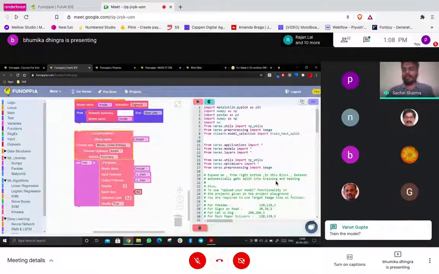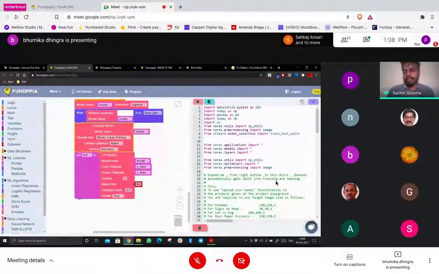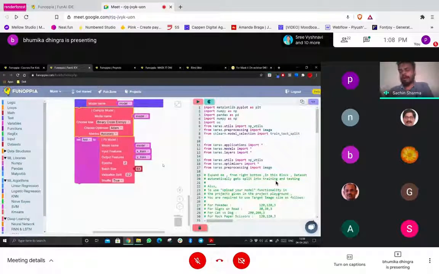So we are using this bunch of blocks over here, which will basically help us select the loss function, which Nikhil was explaining. It will go forward in the network, then check how much loss it has caused for that particular epoch, then go back again. So these blocks help us select the loss functions we want, the optimizers, and the number of epochs we want to have. Now here it is 2 epochs. Let's just change it to 10.